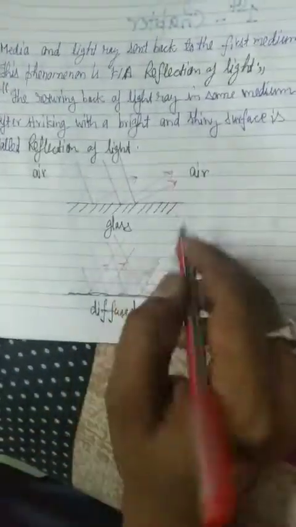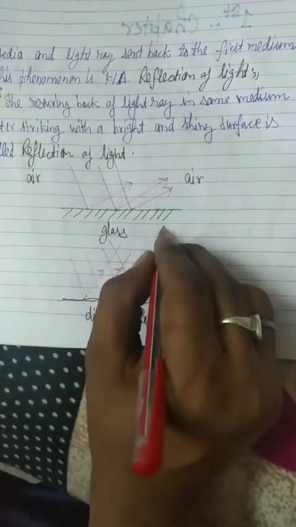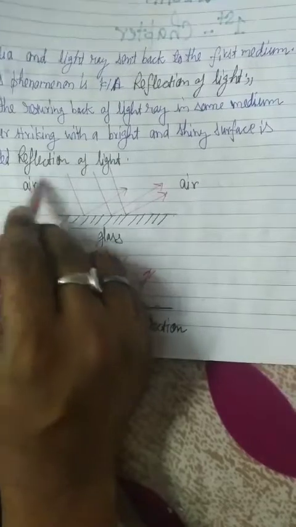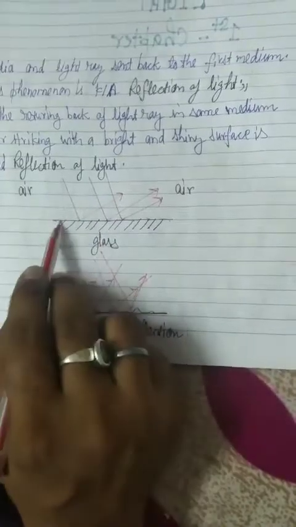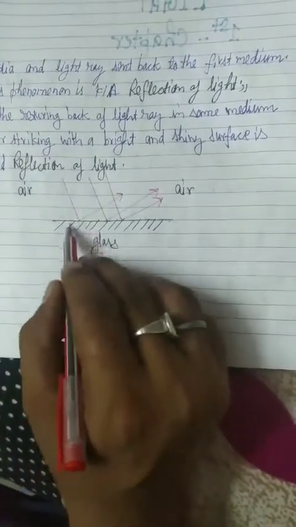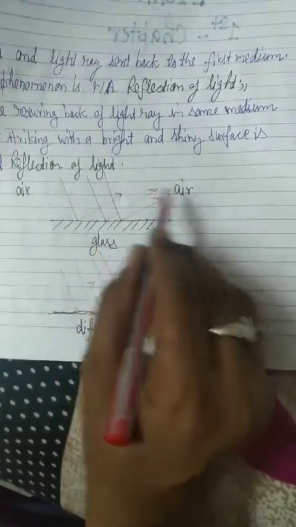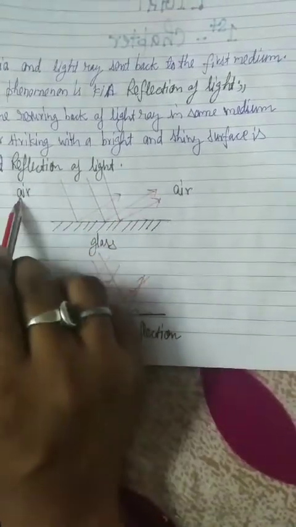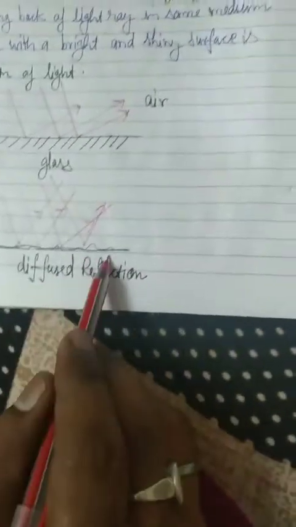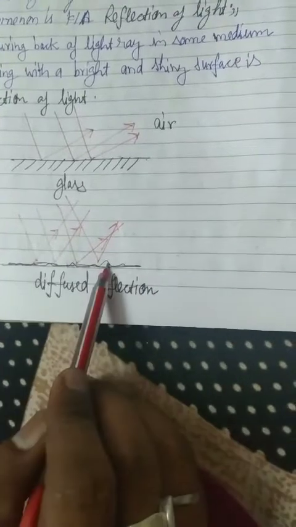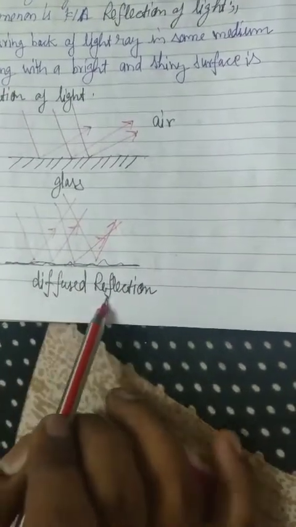In this diagram, there is a reflecting surface of a plane mirror, and in the upper section, that is the air, light rays are incident on the glass surface, and after reflection they go in the same medium from which they came. In this diagram, there is a diffuse surface, there is no reflective surface, so the reflection is not in a proper way, and this type of reflection is known as diffuse reflection.